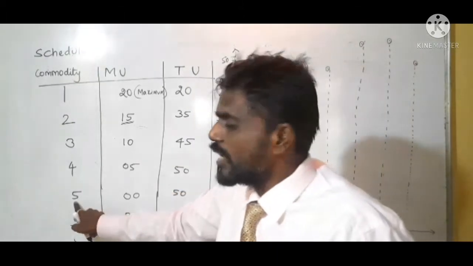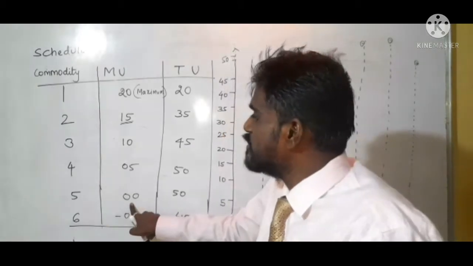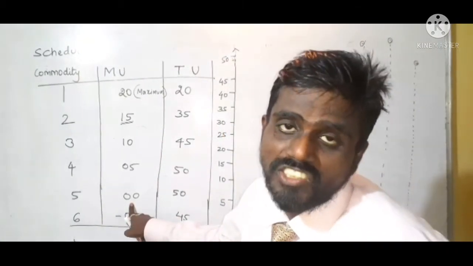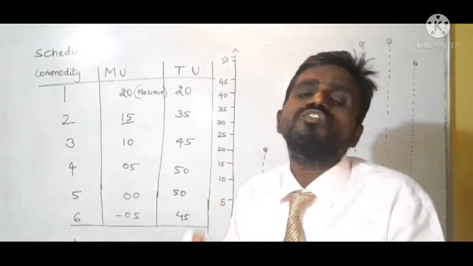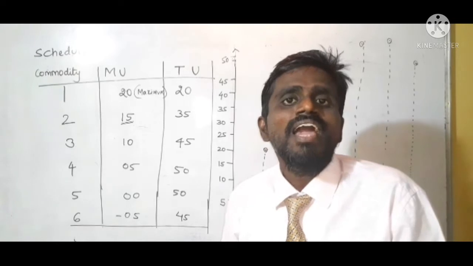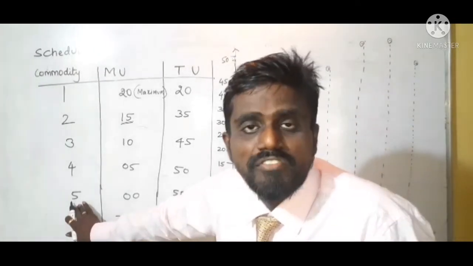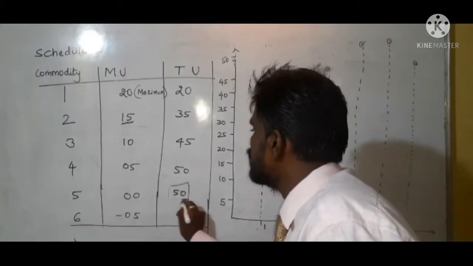When the consumer consumes the fifth unit, he has zero units of satisfaction. That means no gain is obtained by having a fifth unit for consumption. Here the total utility is constant.